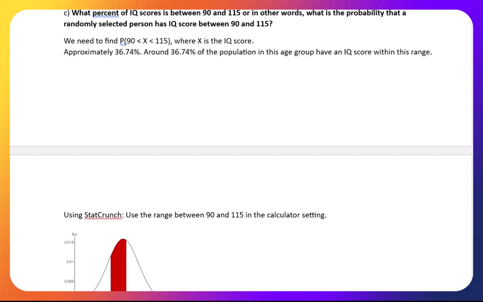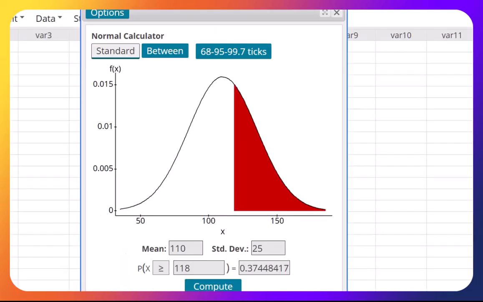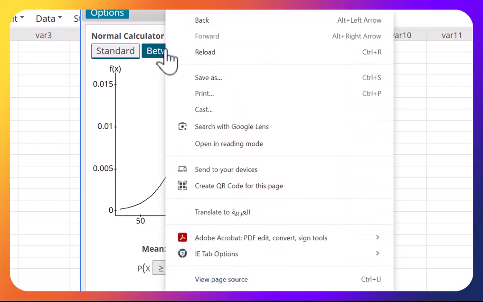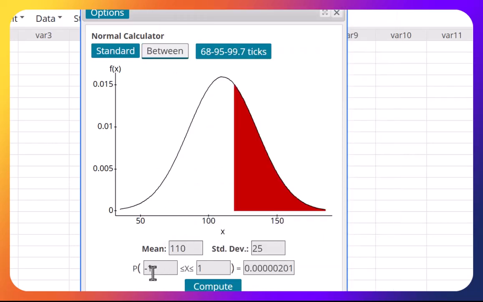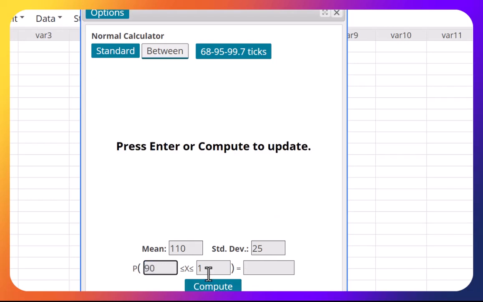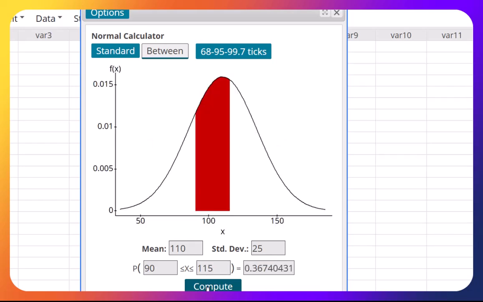What percent of IQ scores is between 90 and 115? In other words, what's the probability that an individual had an IQ score between 90 and 115? Let's go back to StatCrunch. Okay, between, you have to click right here. Now put 90 first, 115 next, and here it is: 0.3674. 36.74% of individuals who take the IQ test have a score between 90 and 115.